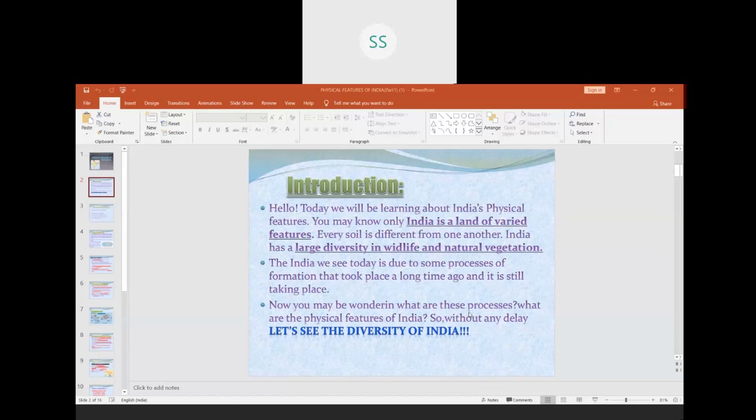The features which we see on the Earth's surface were formed many millions of years ago. They have been formed due to different processes which have taken place over a period of time. Now you may wonder, what are these processes? What are the physical features of India? So let us see this diversity of our country.